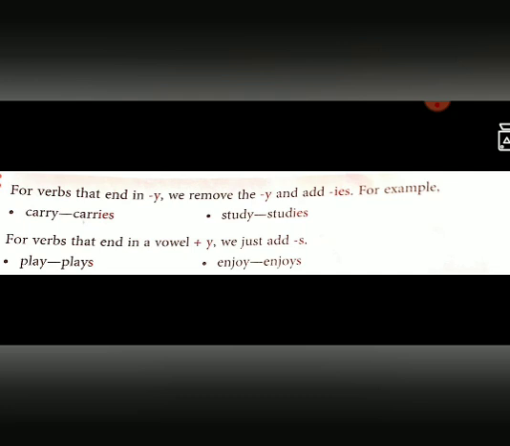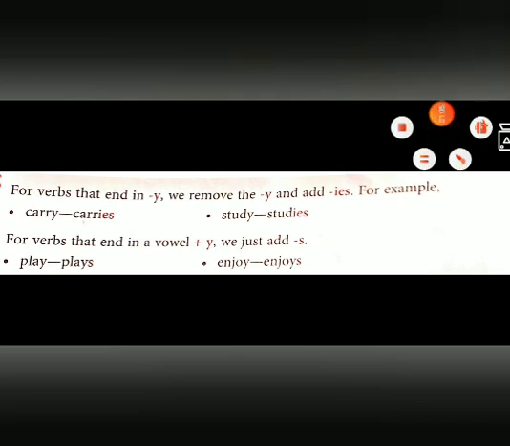For verbs that end in a vowel plus y, we just add s. Here also the verbs are ending with y, but we are adding only s. Why? The verbs are having a vowel in front of y, so we are adding only s. For example, play, plays, enjoy, enjoys.